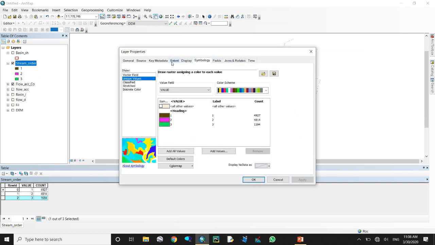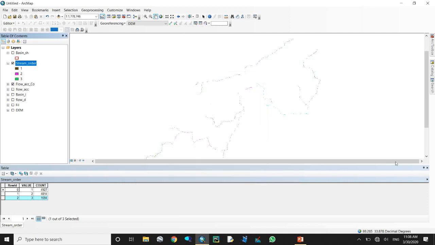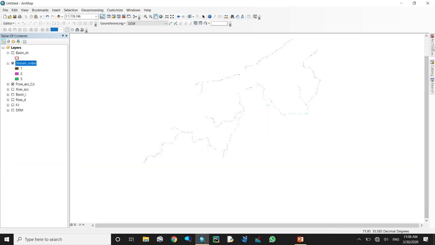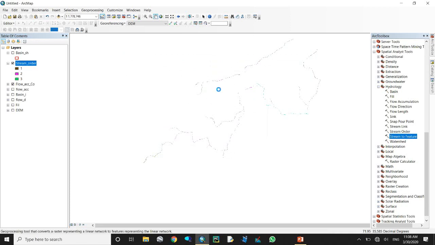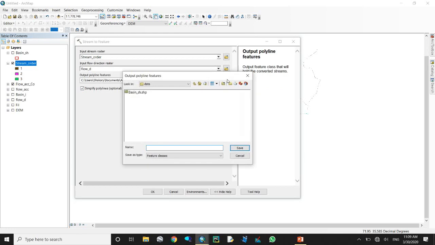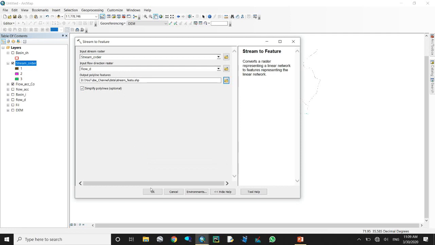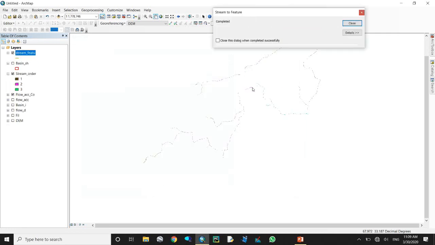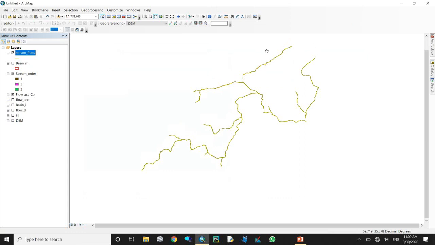And also, something I want to have is accumulation above 1000. How? Here, come to Arc Toolbox, from Math, Algebra, Raster Calculator. Here from Flow Accumulation, double click on it, above and equal to what you should use, this value, because you will select.